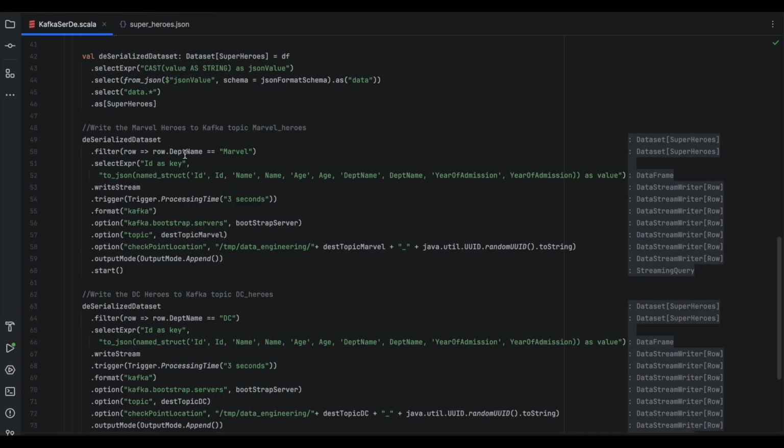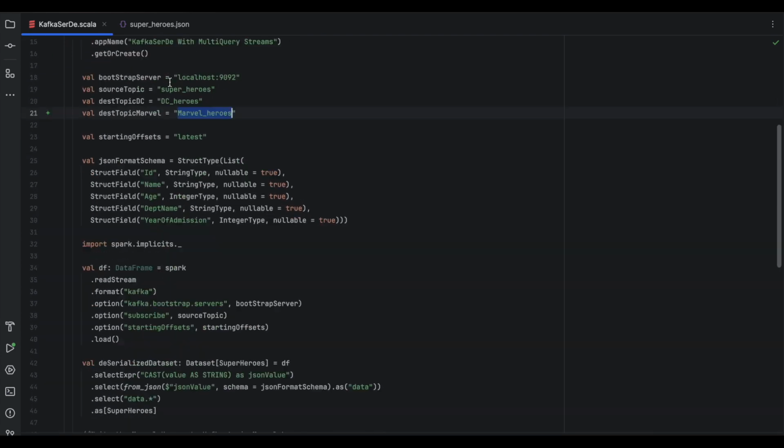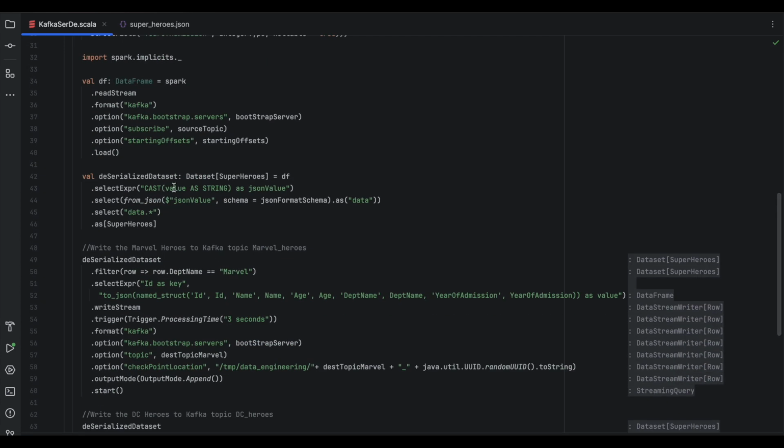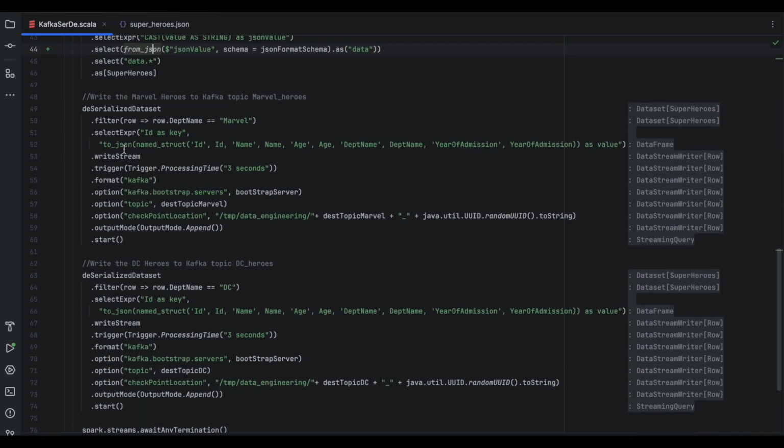And before writing, whatever data we read, so here if you go up a little, we casted the value as string, then we converted that to JSON. So we deserialized it, and then finally we are serializing it again. So here this is the toJSON function. The toJSON function again converts the data into the JSON format, because this is the data that we are going to write to the Kafka topic. So again we have serialized the data before sending it to the Kafka topic.